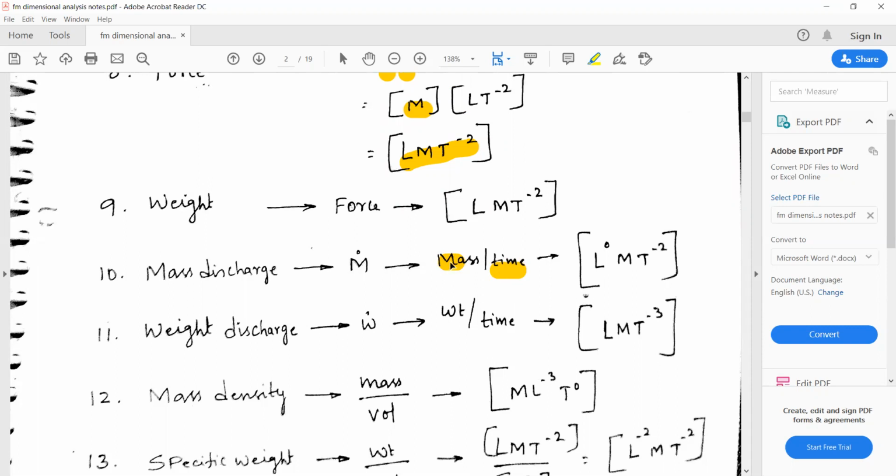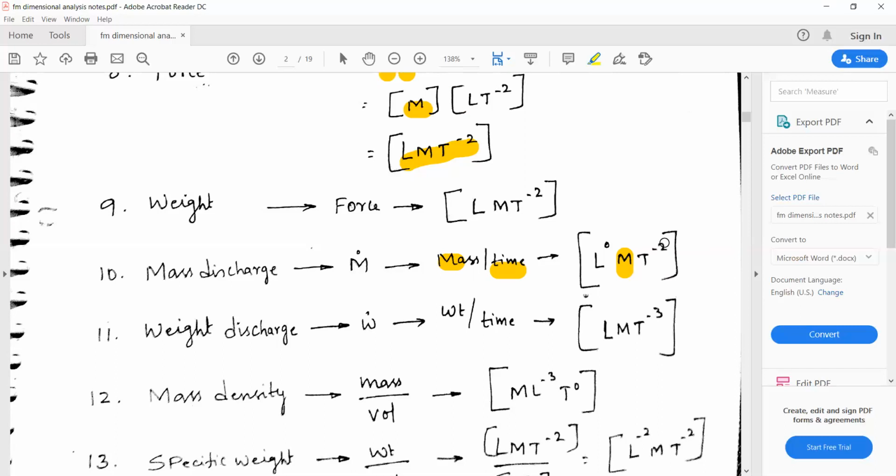So mass can be written as M, divided by time. You can write T, or M into T to the power of -1, right? So mass discharge is in kg per second.